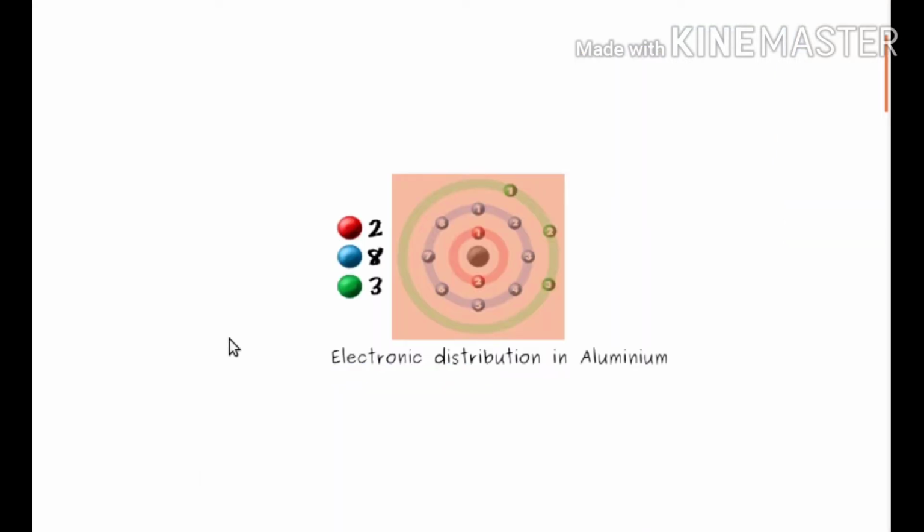Suppose that we have an atom of aluminum which has atomic number 13. On distributing it, we get 2, 8 and 3. 2 will be in the first shell, 8 will be in the second shell and 3 will be in the third shell. I think you are familiar with this kind of distribution because you are now in 10th class.